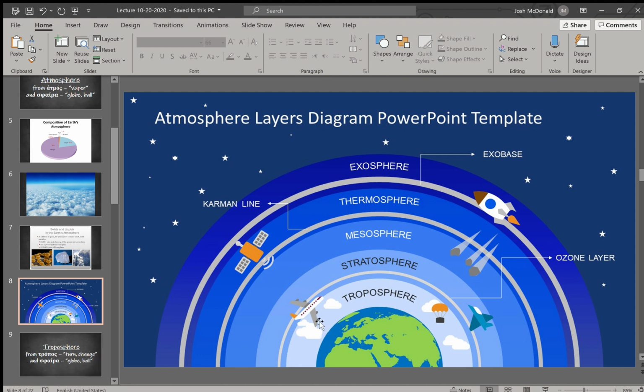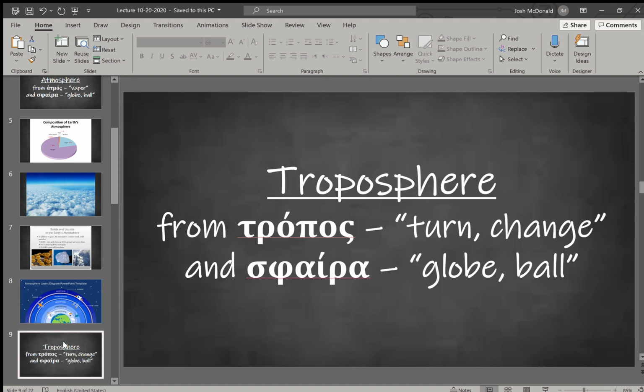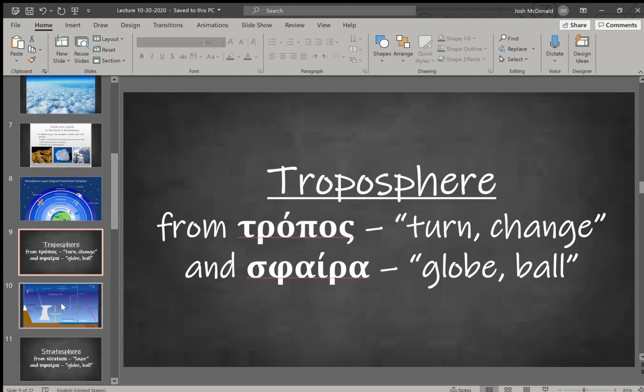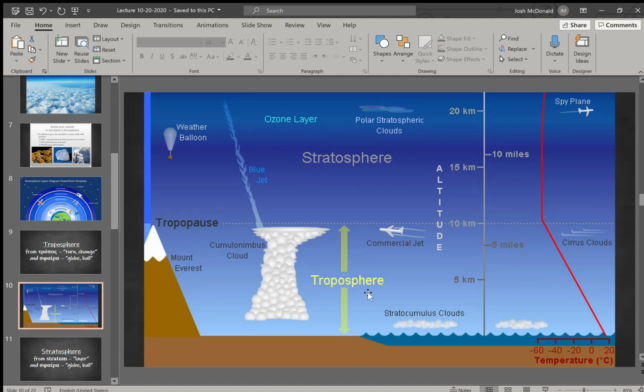So it starts all the way down here at the bottom. We'll work our way from the surface up, but the first layer at the bottom is the troposphere. The tropo prefix comes from the Greek word tropos, meaning turn or change, and sphaira, which we know. So what does that have to do with this first layer? Well, this is the layer where weather occurs. The winds are changing, the clouds are moving, the air pressure is getting more intense as it goes down, and this makes up about 70% of the atmosphere's mass, because all of that above is weighing down.